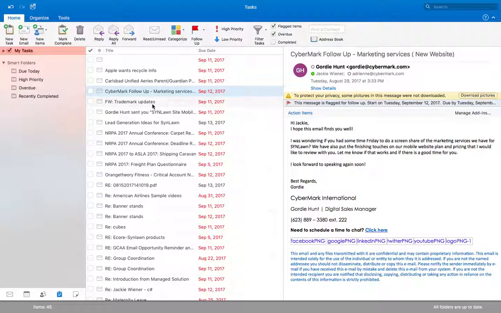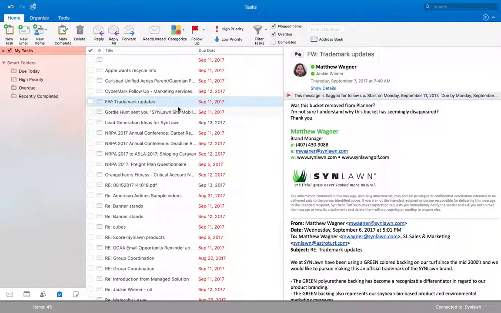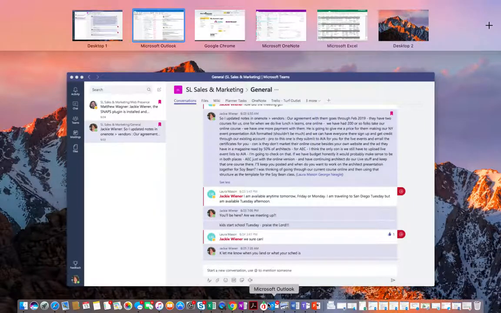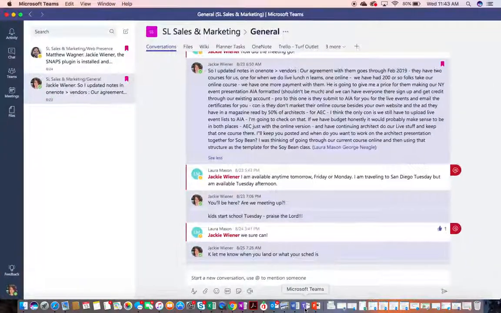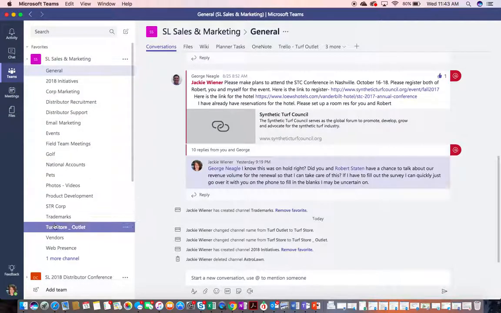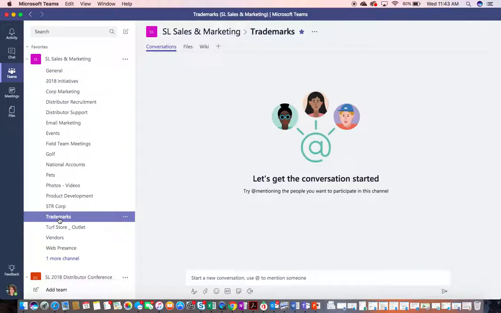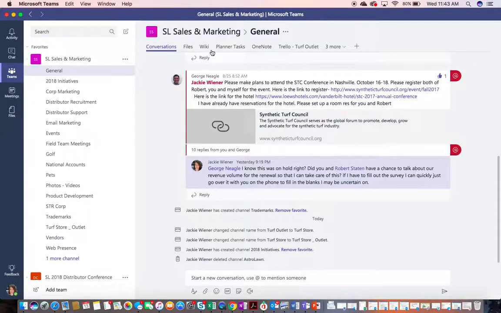Let's see, trademark updates. Okay, so Matt asked a question. Was there a bucket removed from Planner? He had a trademark bucket disappear. Okay, so I think I can get that done in under 2 minutes. I saved it for later, so maybe I didn't think I could get it done in 2 minutes at the time. Maybe I was doing something else. So I'm going to come in here to Teams, and I did make a trademark channel. It's right there. Okay, so we know trademarks is there, and there should be a bucket for trademarks. So let's look and see what Matt's talking about.